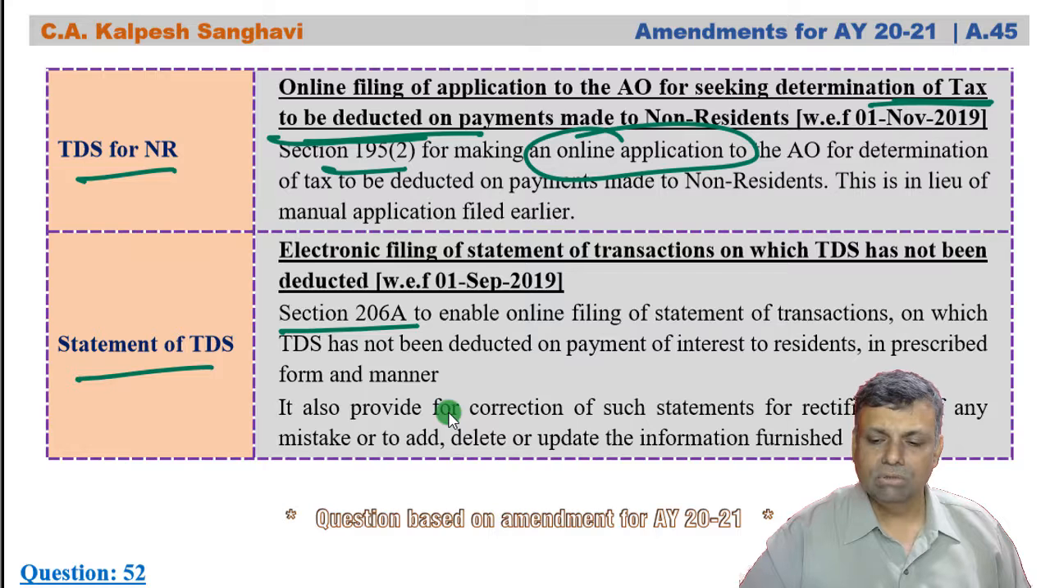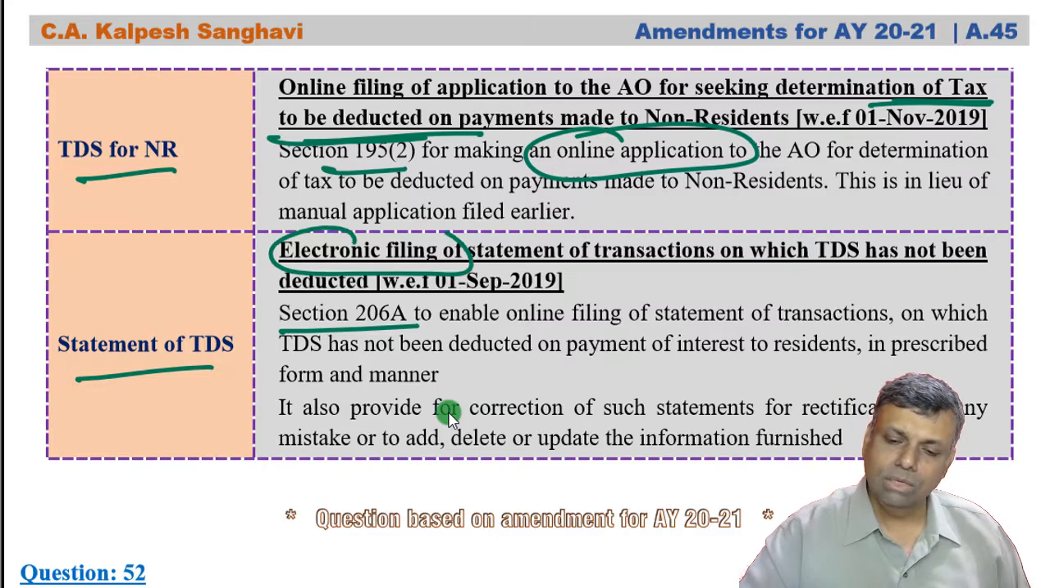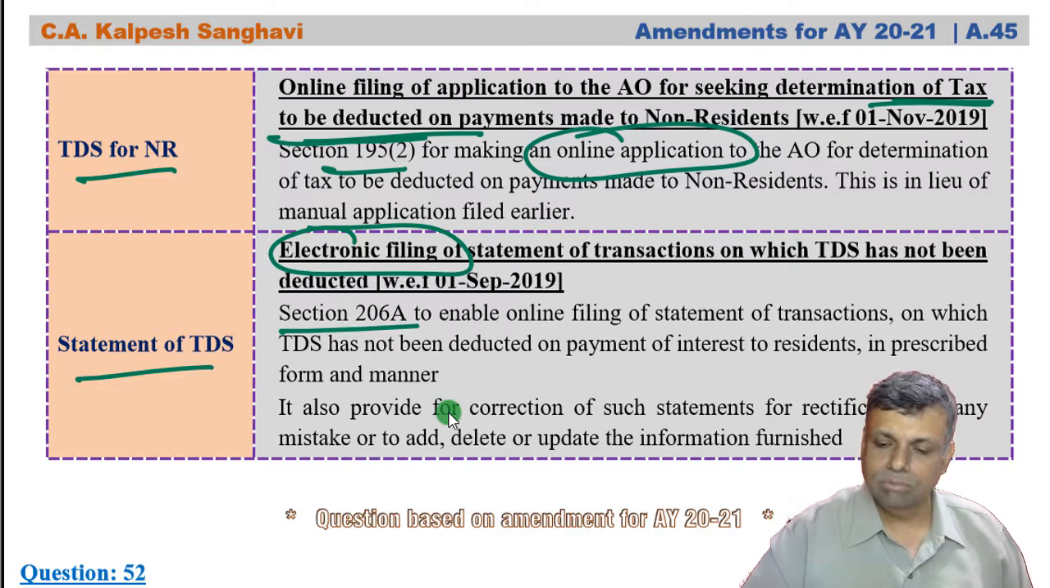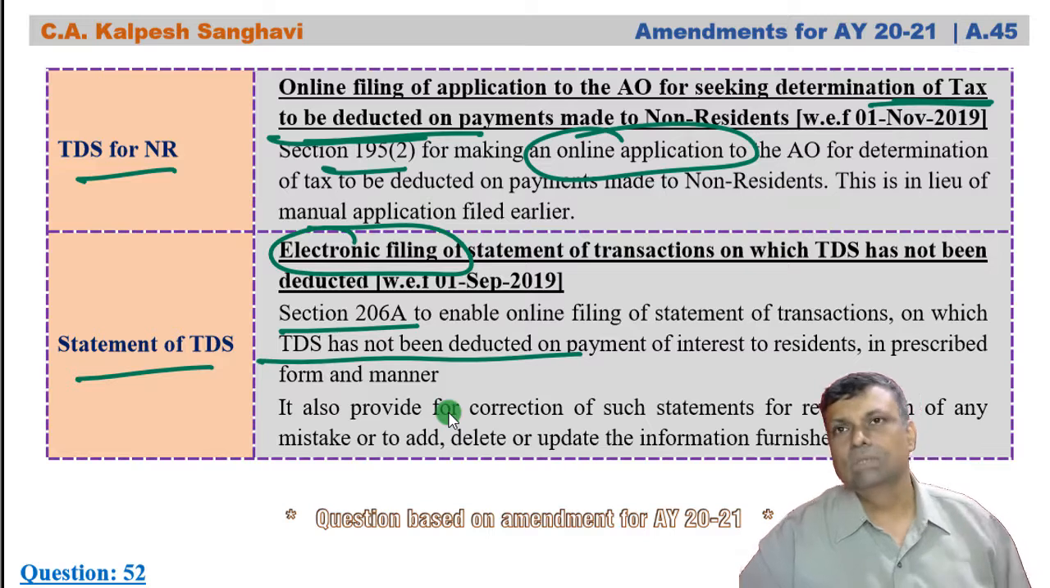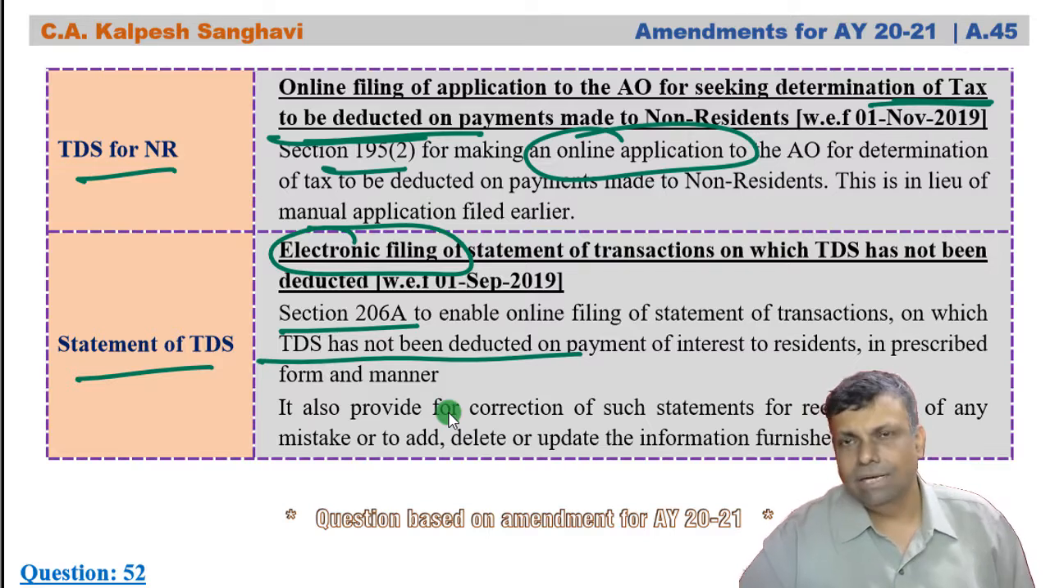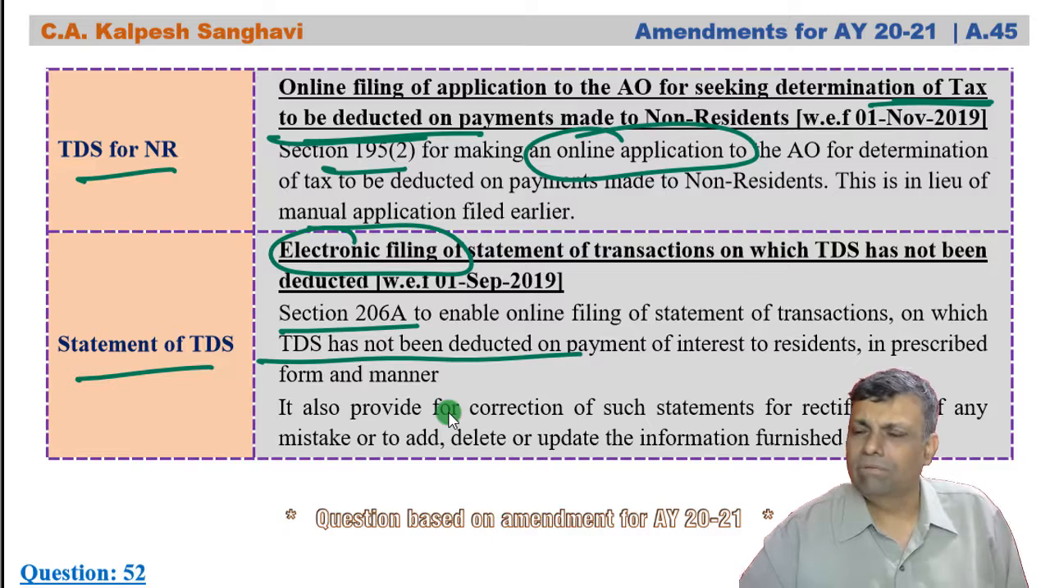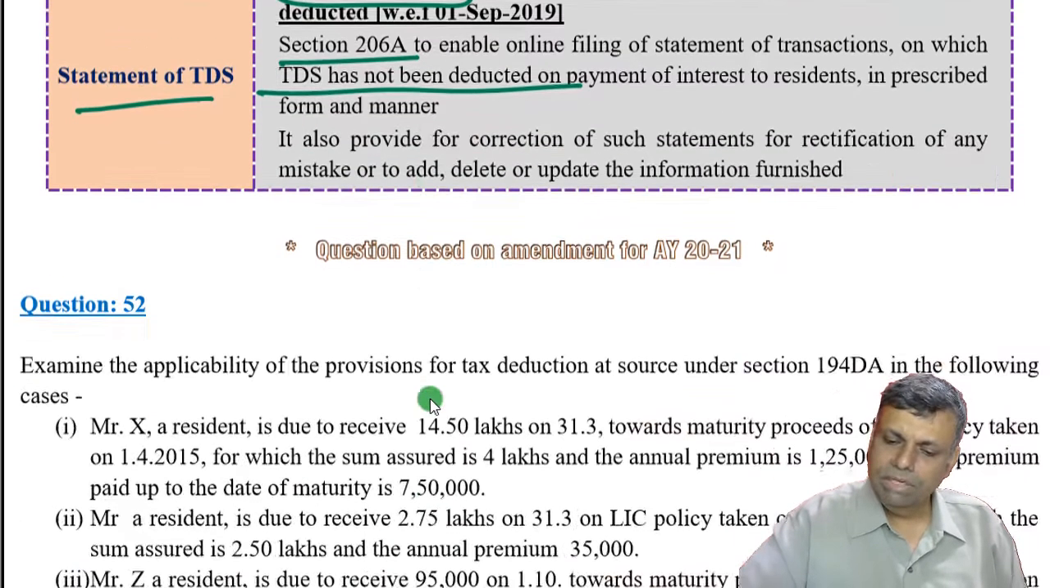Now these statements also, wherever it is required, it is now possible to do the electronic filing of that particular statement with respect to the specified transaction for which the tax has not been deducted, or the specified statement. So this statement can also be filed online now. So this is basically an administrative amendment, not a big deal whatsoever.